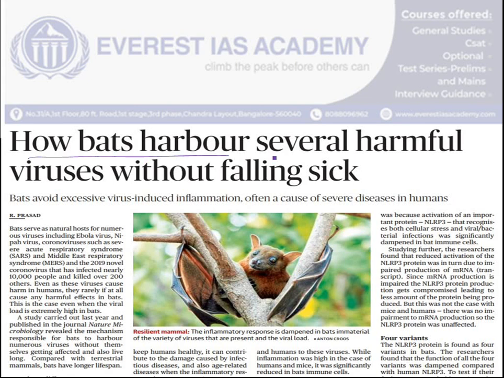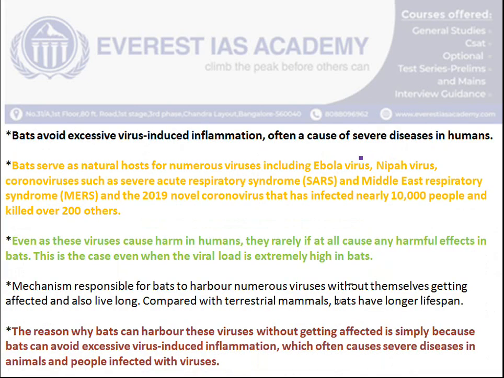Next article is how bats harbour several harmful viruses without falling sick. Basically, friends, from bats we got diseases like coronavirus, one category, that is SARS. Bats host a variety of diseases like Ebola, Nipah, and coronaviruses like SARS and MERS, all of which originated from bats. So bats host a whole range of disease-causing viruses.